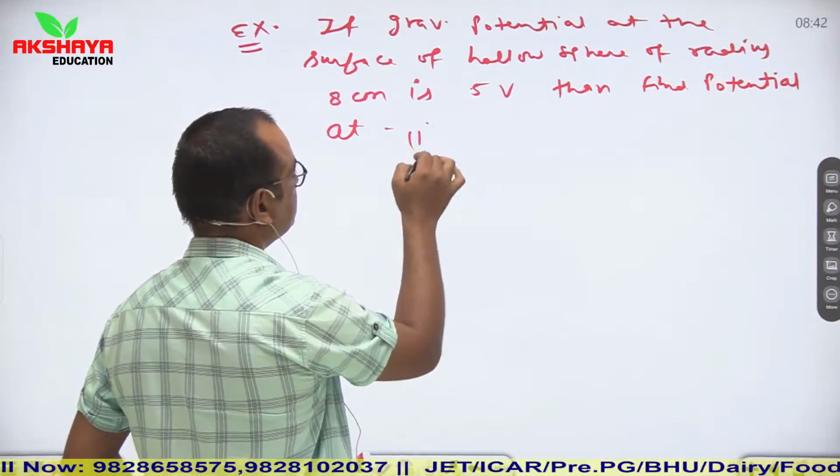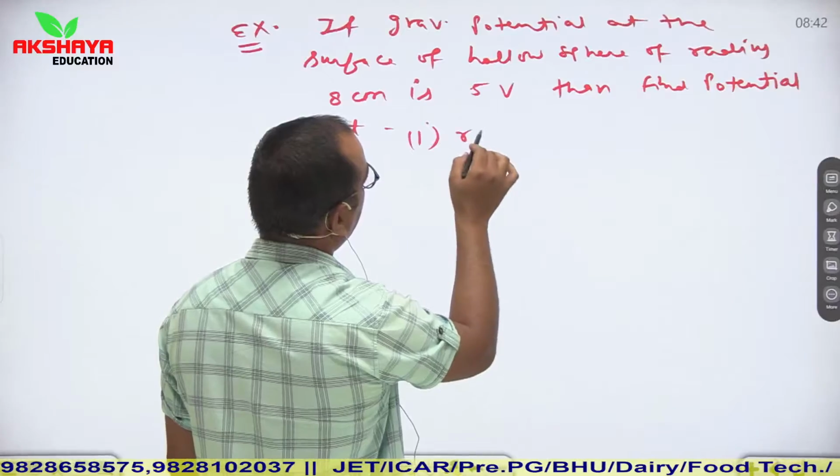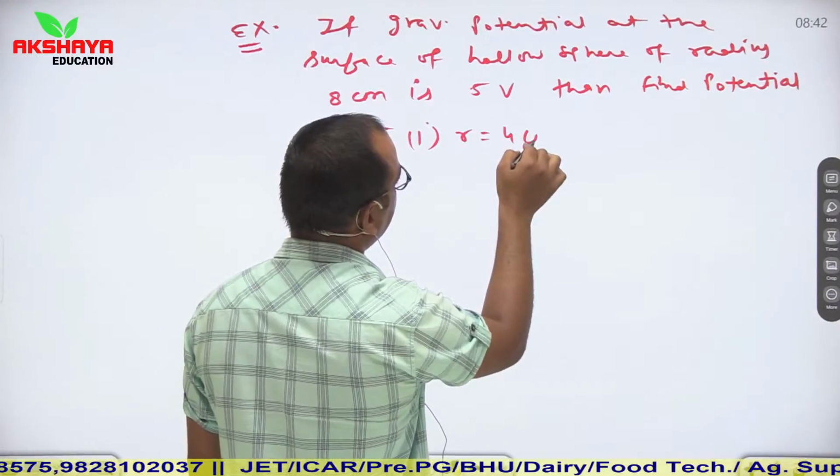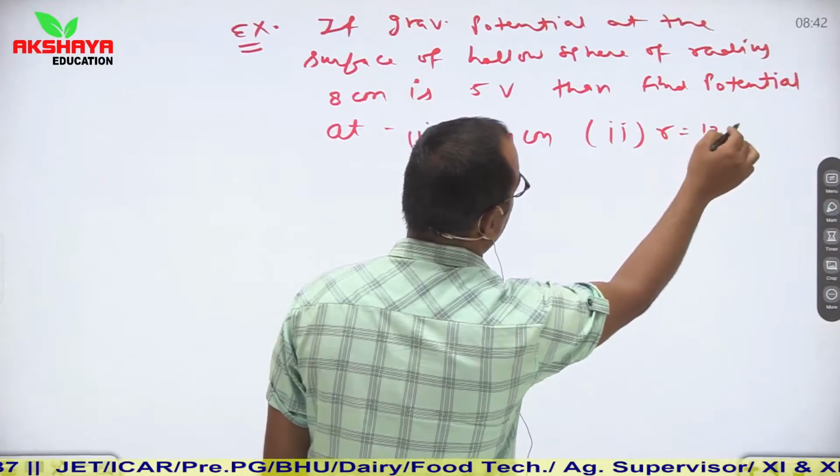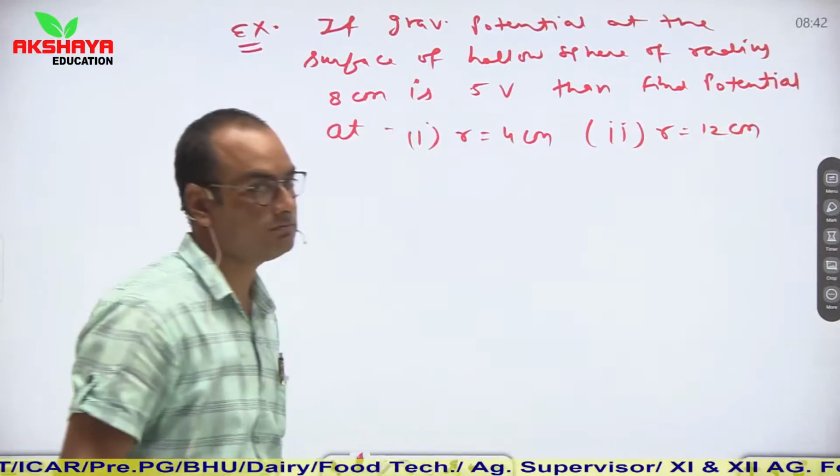First one at r is equal to 4 centimeter, and second one is at r is equal to 12 centimeter.